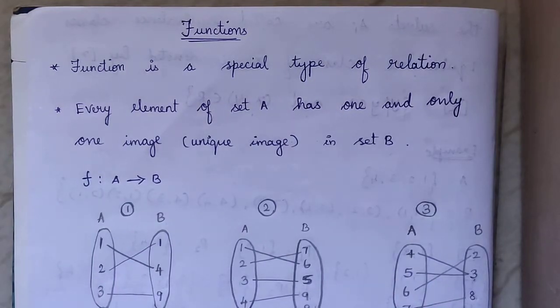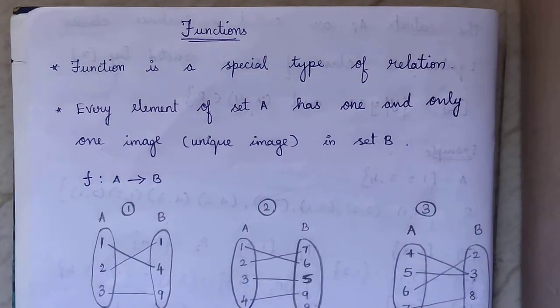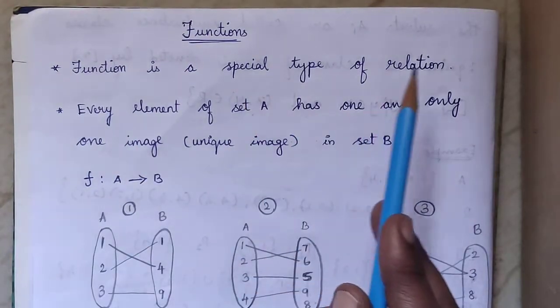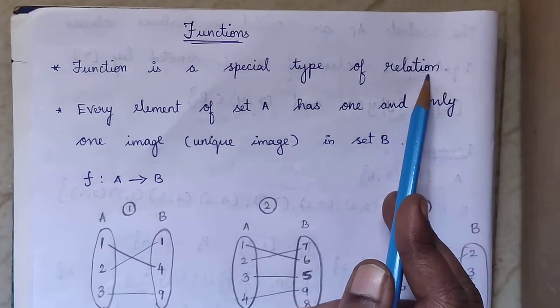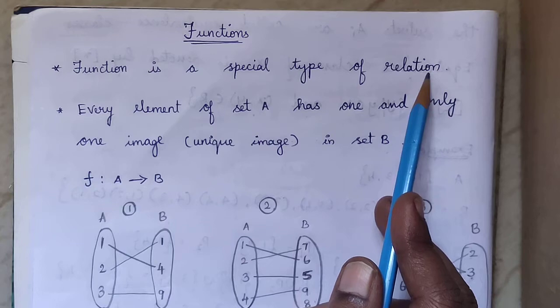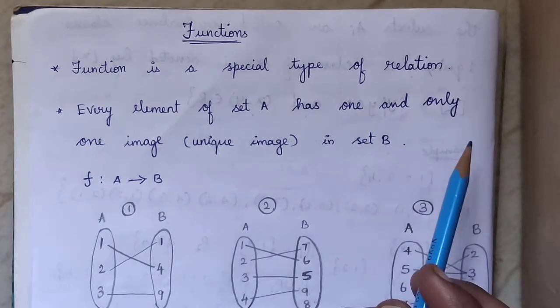Good morning. Today we are going to discuss the next topic, which is function. Function is also a special type of relation. A relation is a collection of ordered pairs. A function is a special type of relation. For a function, we follow some rules and methods, and based on those rules we select the ordered pairs.